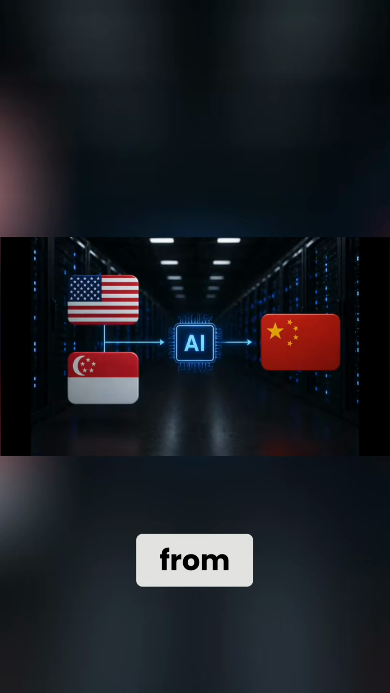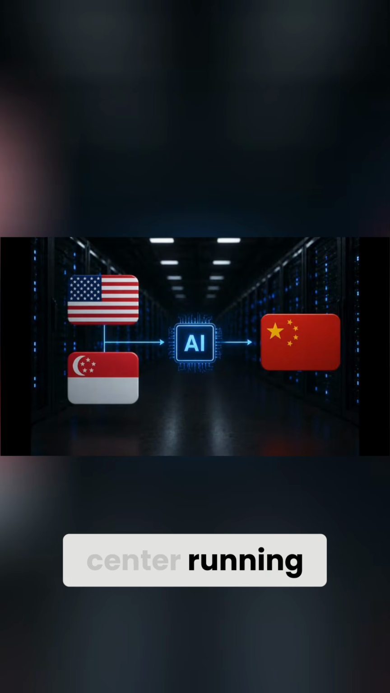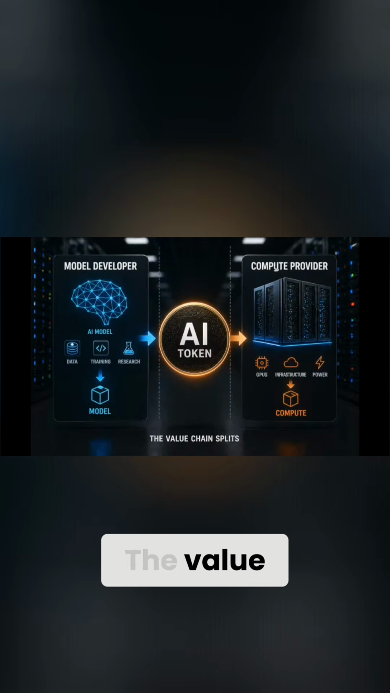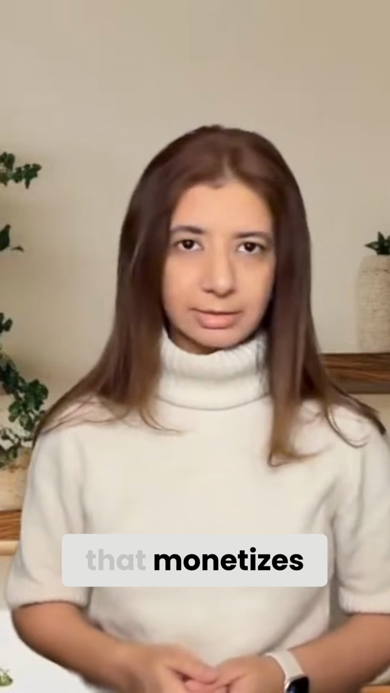A token served from a US or a Singapore data center running a Chinese open weight model represents weight level distribution by a Chinese lab, but the compute revenue is captured by the hosting provider. The value chain splits into model developer versus compute provider. Absent vertically integrated cross-border compute, Chinese labs export the artifact and not the infrastructure that monetizes it.